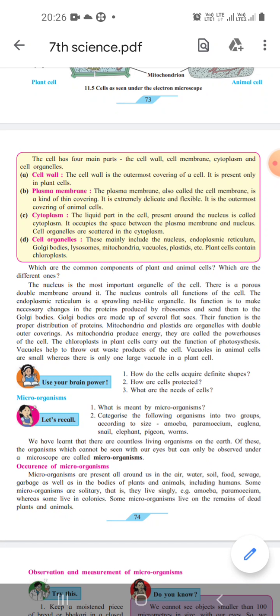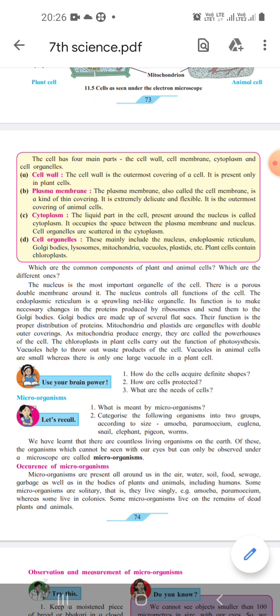From today onwards, we are going to start learning the remaining part of lesson number 11, cell structure and microorganisms. In the previous exam, we had already discussed a few topics of the same lesson. Now, in short, we will recall them.